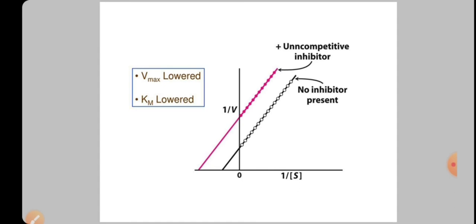So Km is reduced and Vmax is also reduced in uncompetitive inhibition, but in competitive inhibition, sorry, Km is increased and there won't be any change in Vmax.